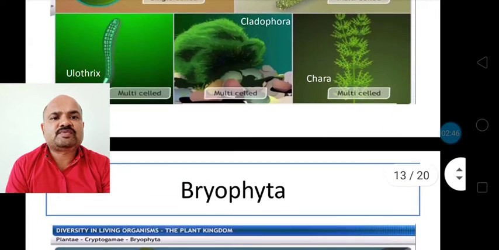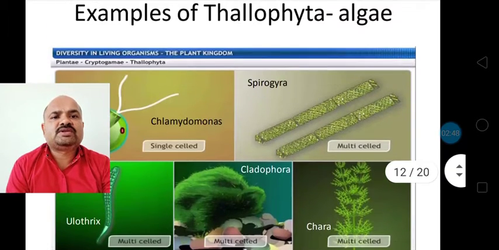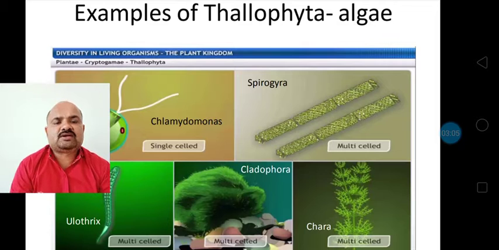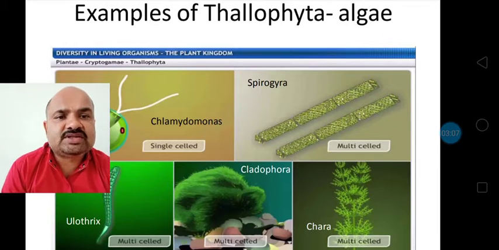What are the characteristics of thallophyta? I told you these reside in the water. They live in the water. Their reproductive organs are not seen. They are hidden reproductive organs, and that's why they are categorized into thallophyta. Flower or seed production is not there in this class.